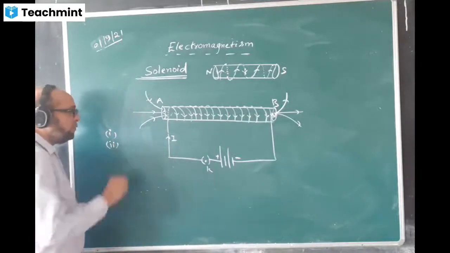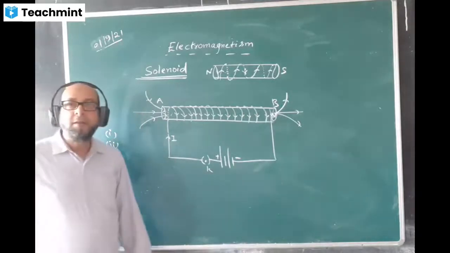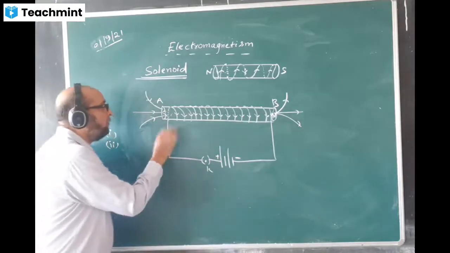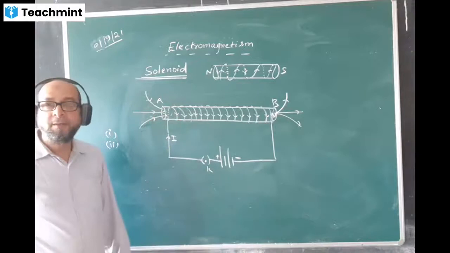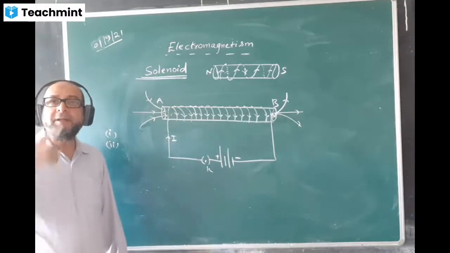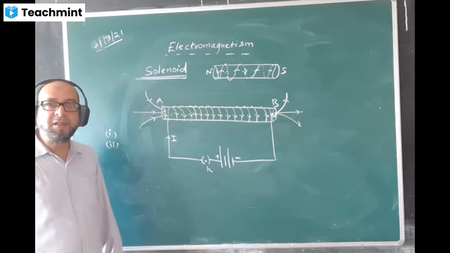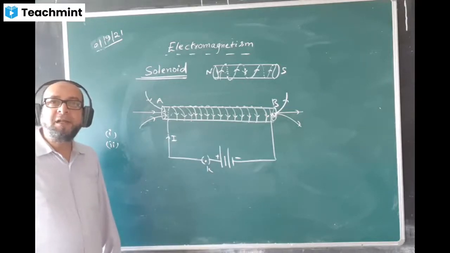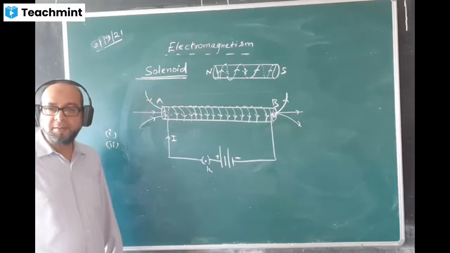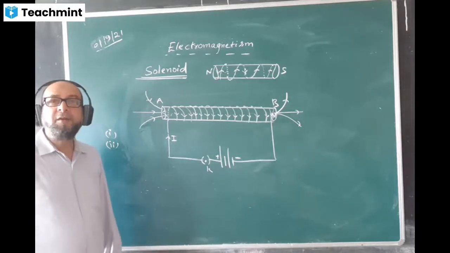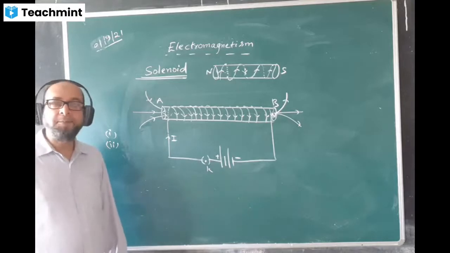Number two, increasing the current strength. The greater the current you flow, the greater the magnetic strength. You have already taken this before. Increasing the current strength. Have you written it? Yes, sir. Okay, now write one more method, the third method.